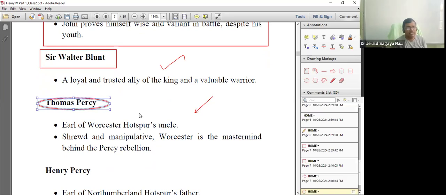Okay, it's given as Earl of Worcester. Okay, Hotspur's uncle. And how do we describe him? In the play, you'll find him to be very shrewd and manipulative. And he is the mastermind behind the Percy rebellion, which took place during the reign of Henry IV.